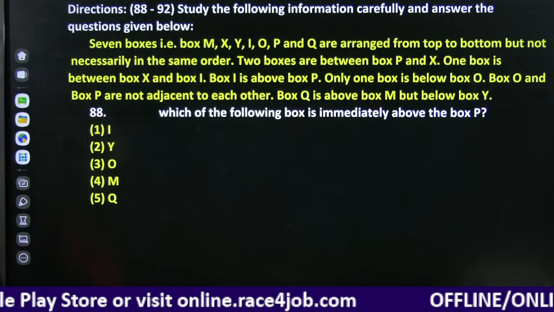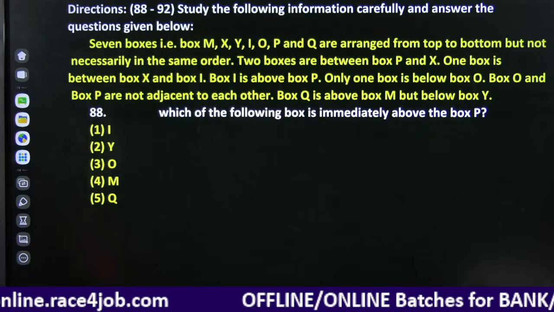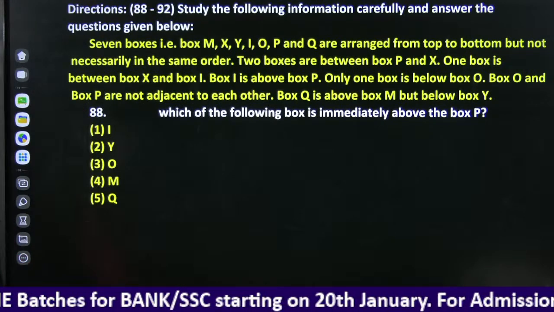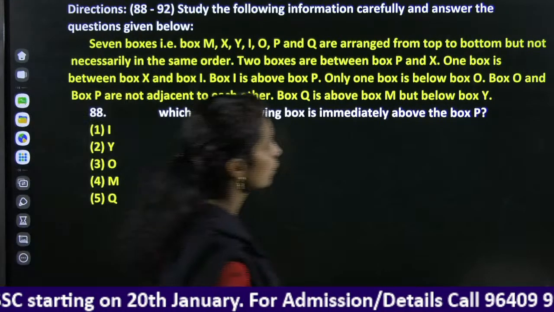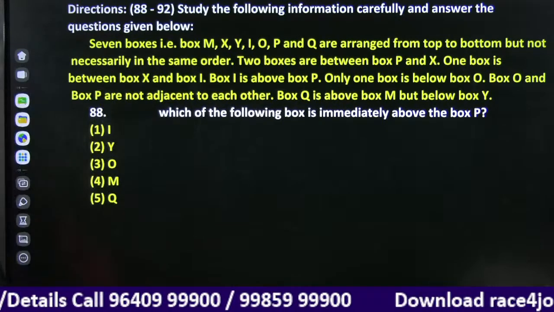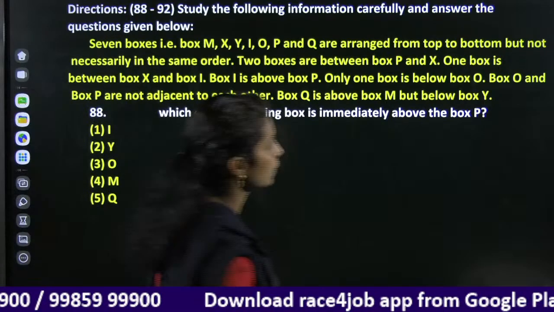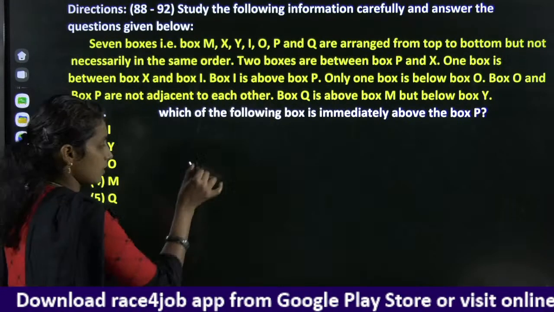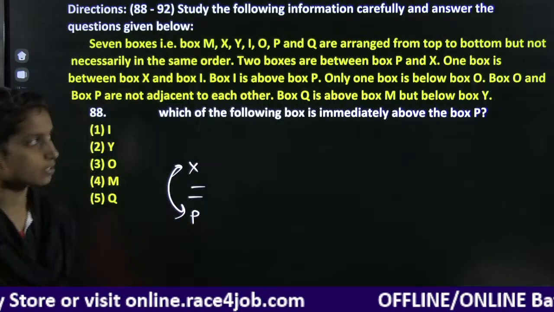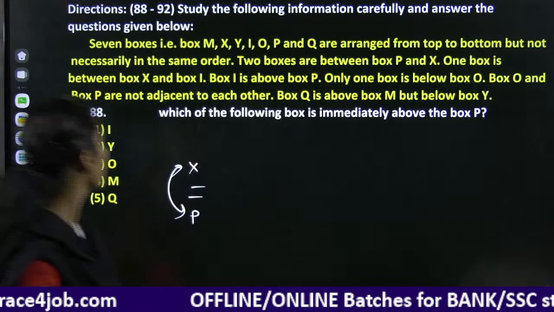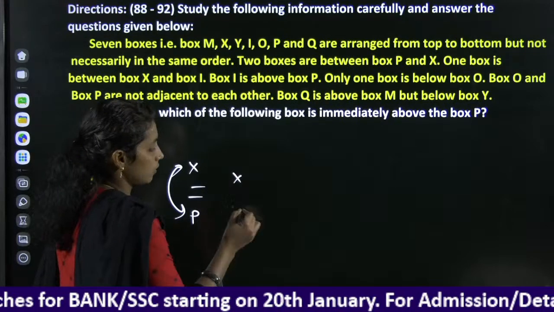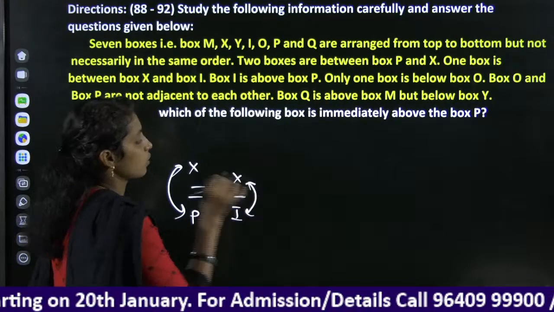And here we have a next question from the small puzzle box based question. 7 boxes are there and they have mentioned the names of the boxes are arranged from top to bottom but not necessarily in the same order. General concept: 2 boxes are between box P and X. X, P, in between we have 2 boxes, they can interchange their positions, right? One box is in between X and I. These two can be interchanged.